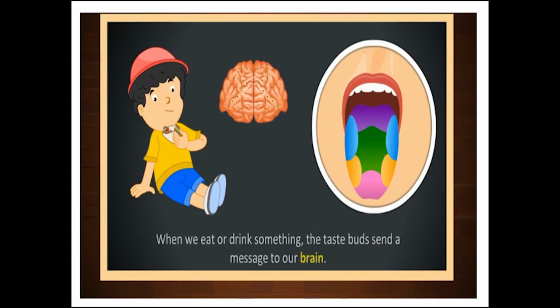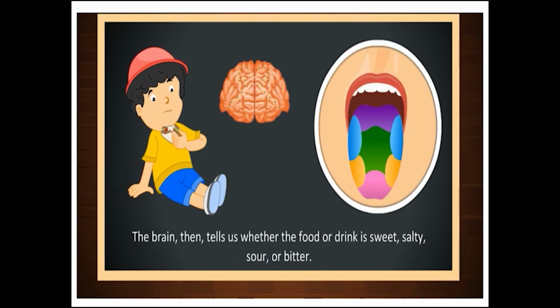How does our tongue identify different kinds of taste? When we eat or drink something, the taste buds send a message to our brain. The brain then tells us whether the food or drink is sweet, salty, sour or bitter.